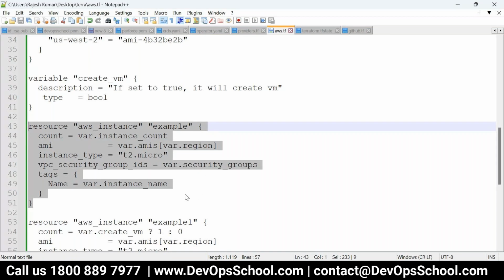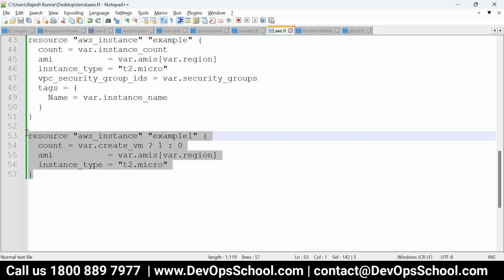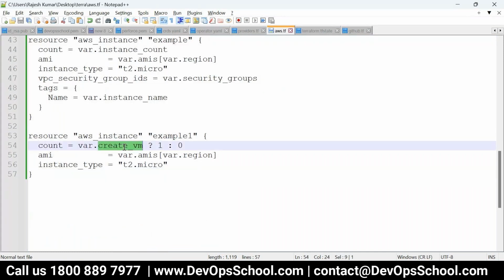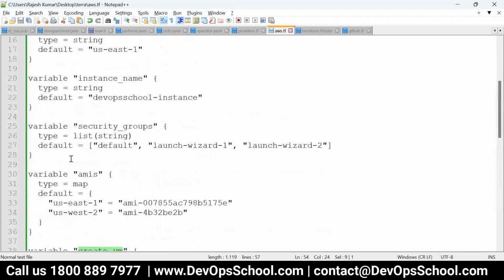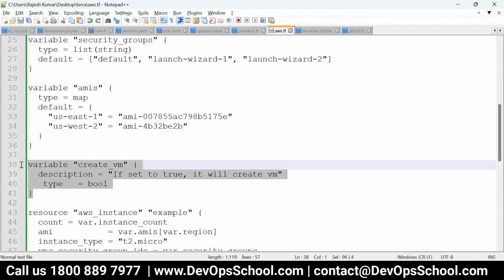See, look at this, Rajesh. This is the intelligent coding. Here we use the bool actually. So count, var.create_vm, understand this line. If it is true, in this case, what is that? Where is that bool? Bool is here. There's nothing set. Only the variable is declared, value is not set.